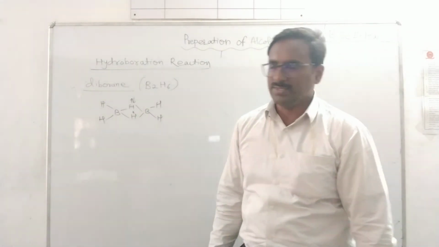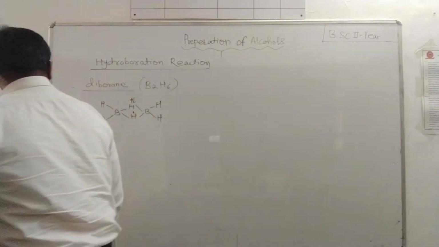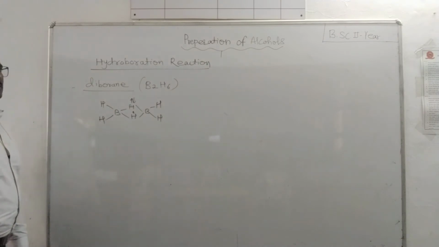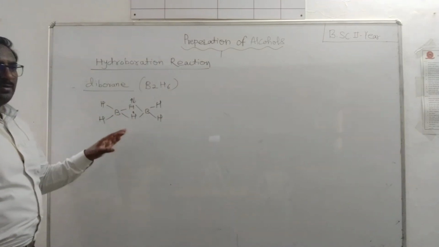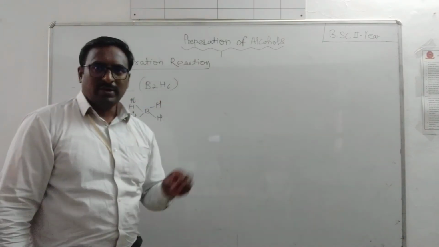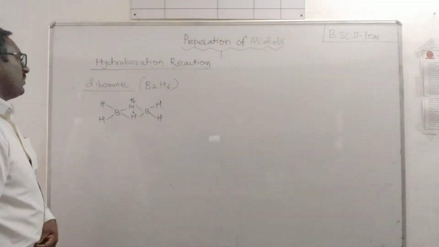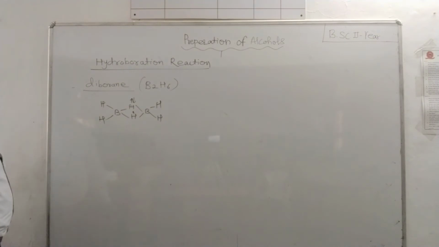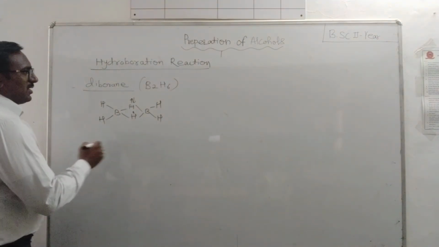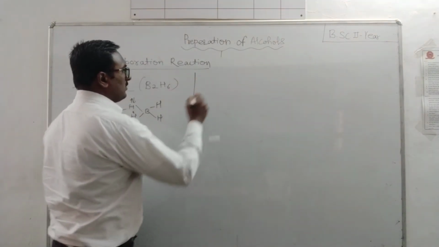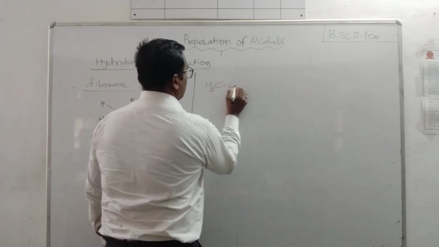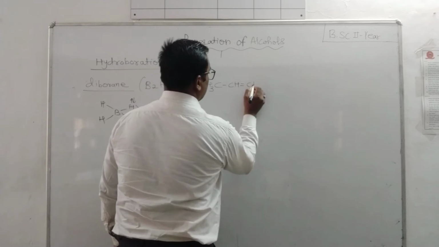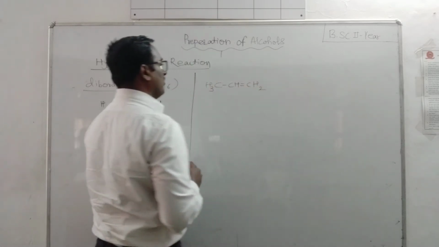It acts as a Lewis acid, isn't it? So it can act as an electrophile, an electron deficient agent. It can add across the double bond, that is, the sp2 hybridized carbon atoms of the alkene. Therefore we can write here: we have the alkene CH3 CH double bond CH2, we have propene,